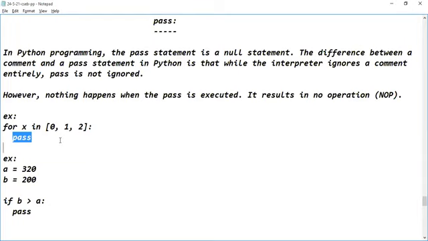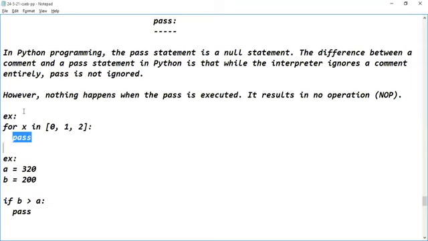No, sir. Nothing will happen with the pass statement. The pass statement will not be ignored by the translator, that means by the interpreter of the Python programming language. It considers the pass statement. But what's the result with the execution of the pass statement? Nothing will happen.